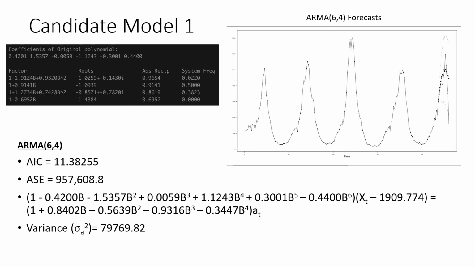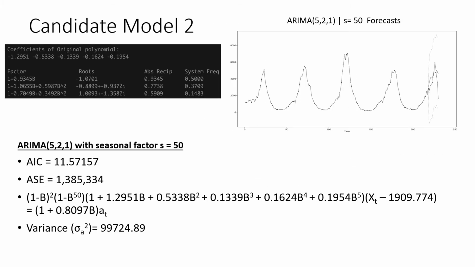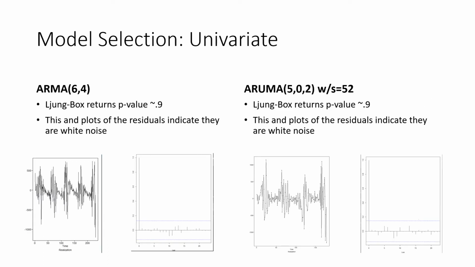We also did some initial analysis of univariate models, namely an ARMA 6,4 model, as well as an ARUMA model with a seasonality component. To close out our analysis on those, we performed Ljung-Box tests as well as took a look at some of the residual plots to see if these models' residuals exhibited white noise behavior, and we found in both cases that they do. Our Ljung-Box test returned a p-value of roughly 0.9 for both of these, and when we examined the ACF plots as well as the residual plots, they do correspond with white noise behavior.